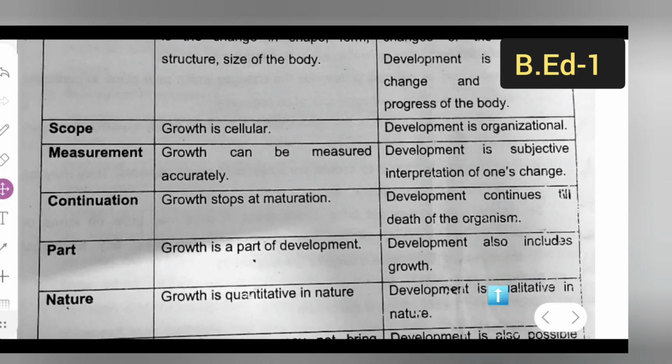Next, let us see the scope. Growth is cellular, development is organizational. Measurement: growth can be measured accurately. Development is subjective interpretation of one's change.